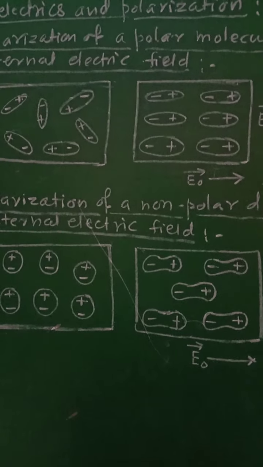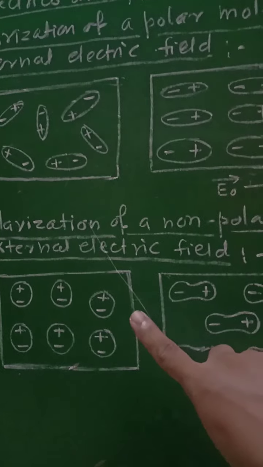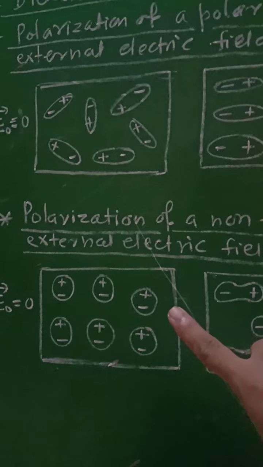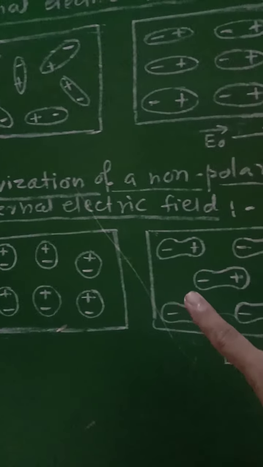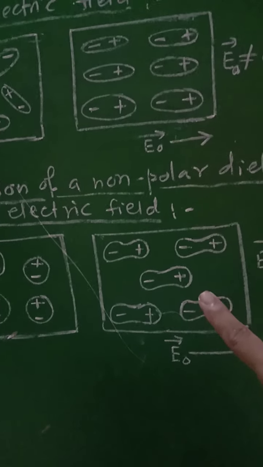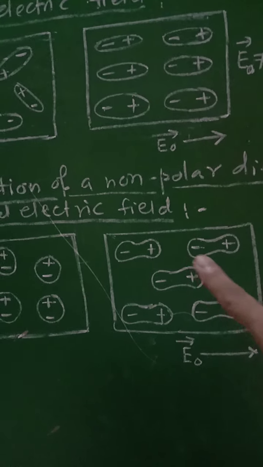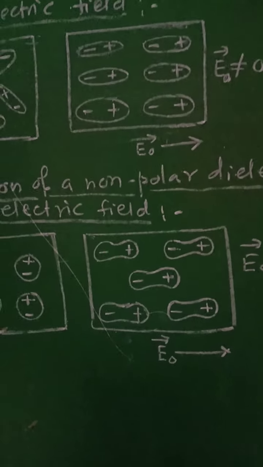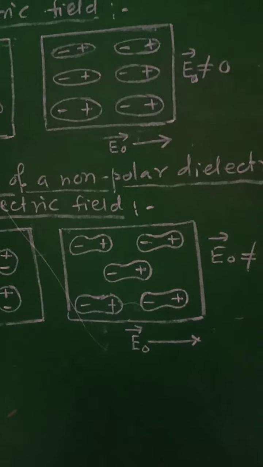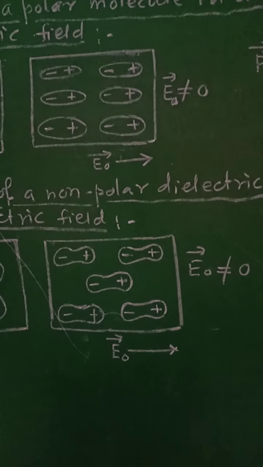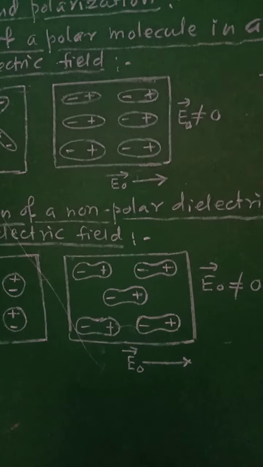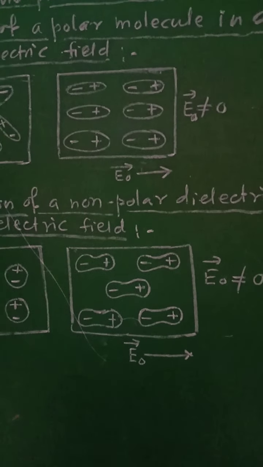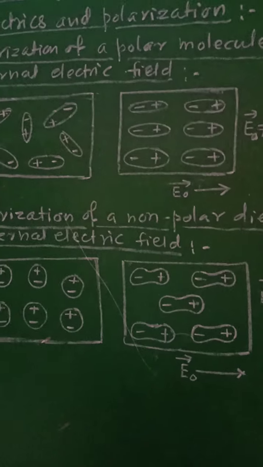So again, the first diagram will show the non-polar dielectric in the absence of external electric field. Now when electric field is applied externally, at that time all these will get polarized, all will get aligned in a proper direction, and therefore this will be regarding the polar and non-polar dielectrics behavior in presence of external electric field.